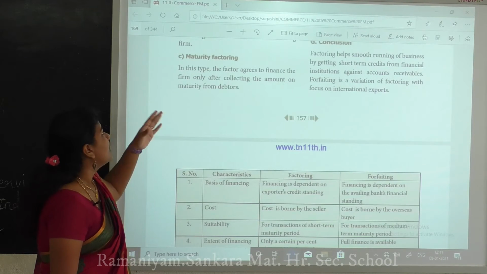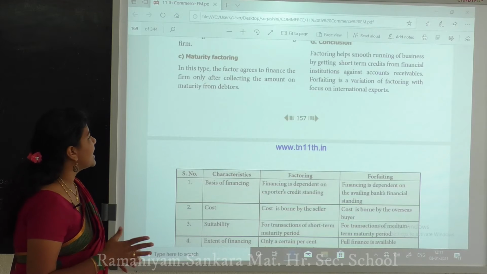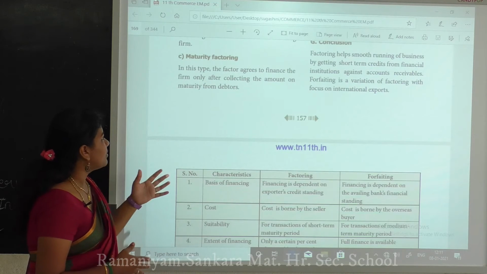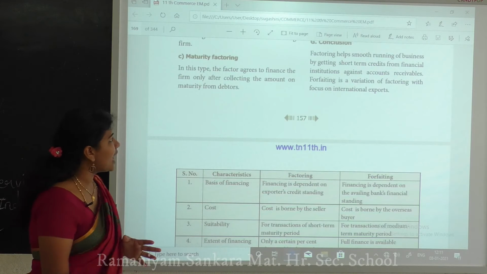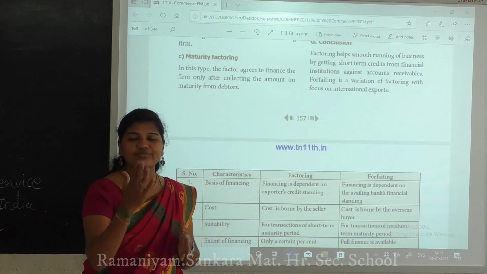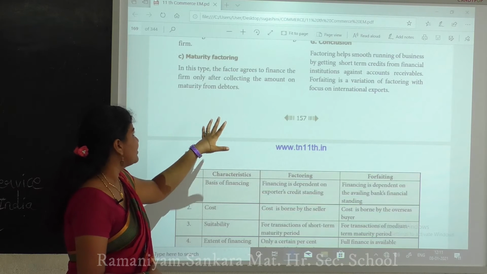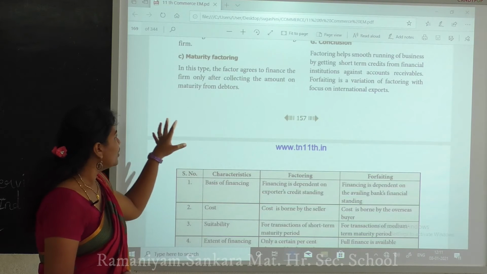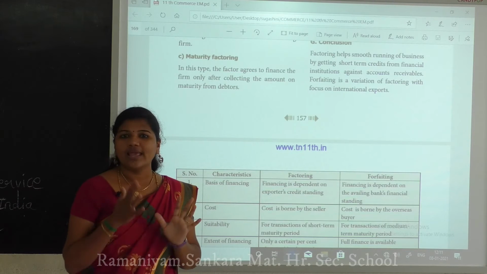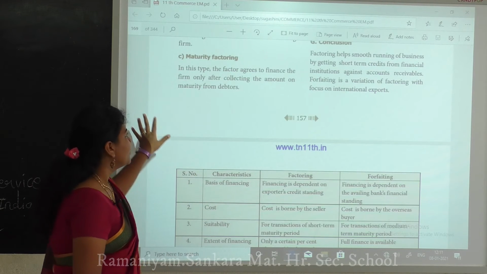Next is maturity factoring. In this type, the factor agrees to finance the firm only after collecting the amount on the maturity from the debtors. Actually we have to collect the amount first, and only after that do they give the finance to the firm. So the amount on the maturity from the debtors. So who is the debtor here? The person who is going to pay that amount is the debtor here.